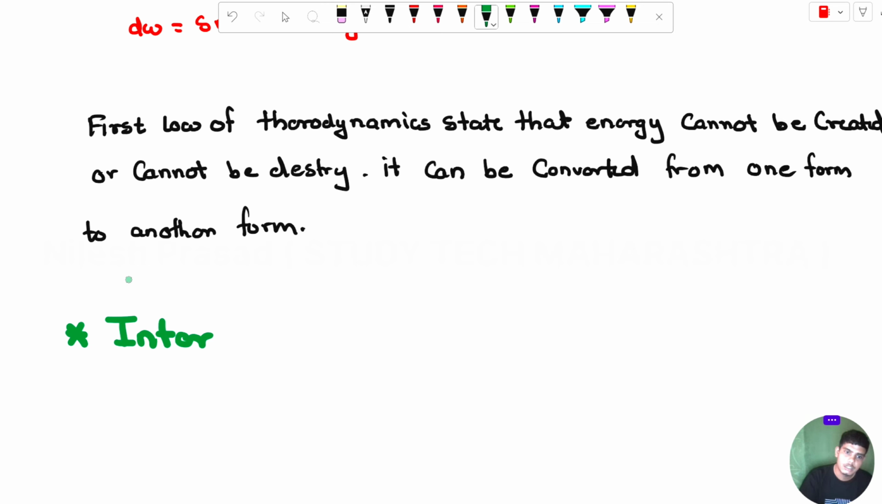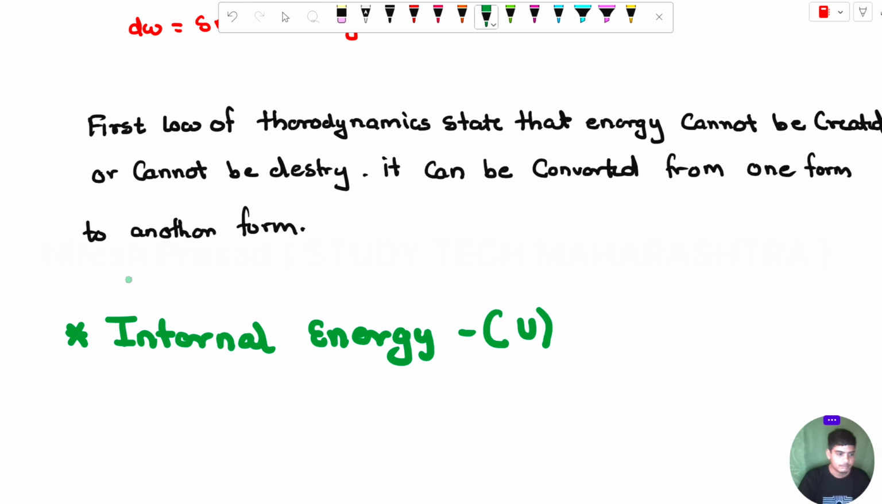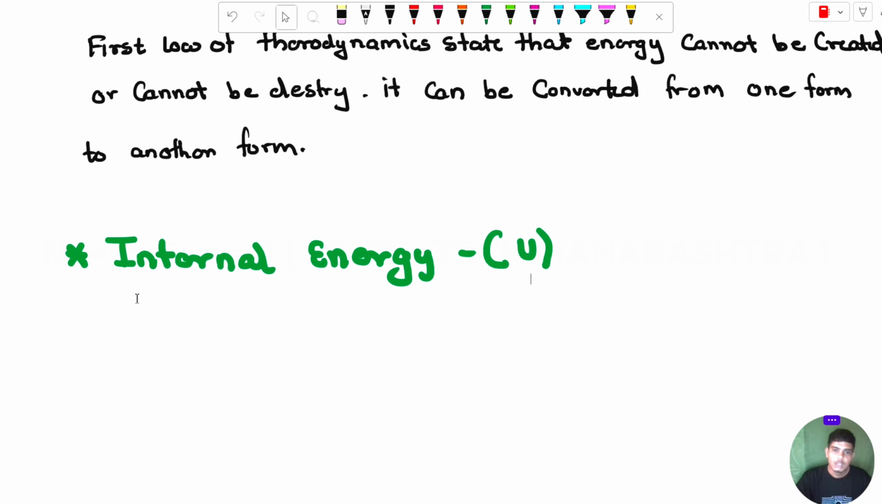Internal energy is denoted by U. If you see, there are many types of energy. The formula for the total energy is that the total energy will be in the form of kinetic energy, correct? It will be in the form of potential energy, or it will be in the form of internal energy.